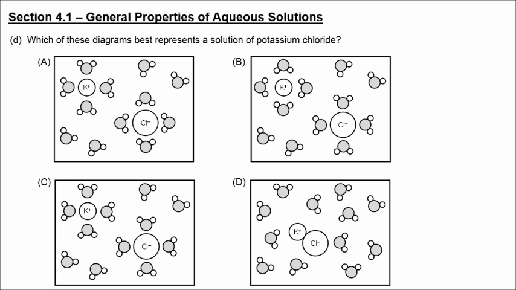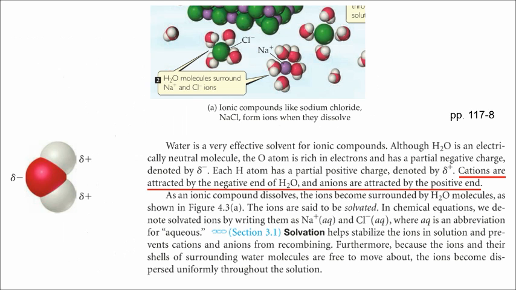Let's see if there's any information in your textbook. On pages 117 and 118, it talks about water being a solvent for ionic compounds and says that cations are attracted by the negative end of water, which would be the oxygen portion, and anions are attracted by the positive end, which would be the hydrogen portion.